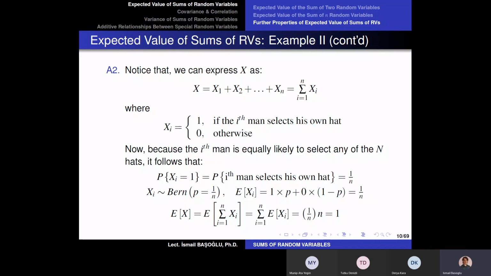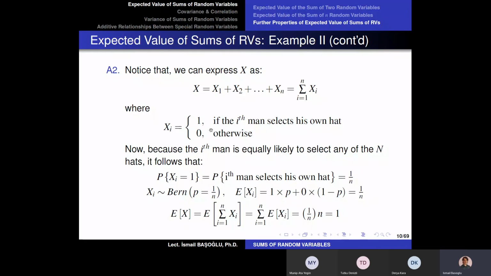Okay. So if you think from the hat's perspective, not the man's perspective, the last man's hat to be the last one remaining in the middle of the room, it has the chance of 1 over n. So any man selects his own hat with 1 over n probability.